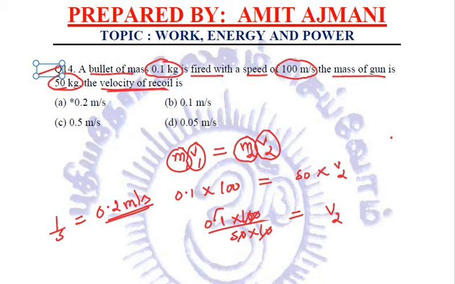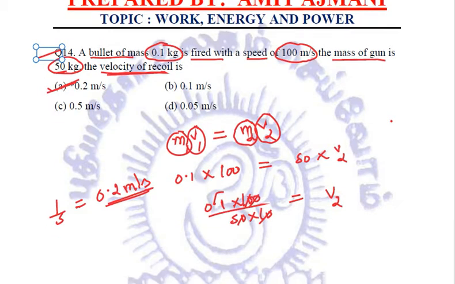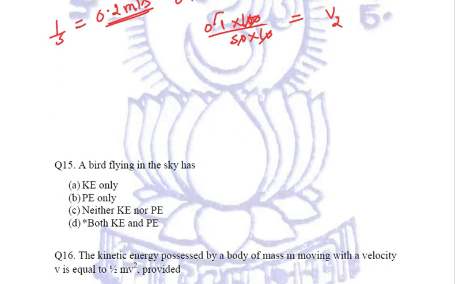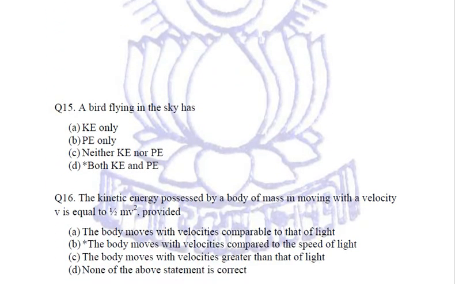Now search where exactly in the options 0.2 is given. The very first option, A, is 0.2 meter per second. This is our correct answer. So here we applied the law of conservation of momentum.